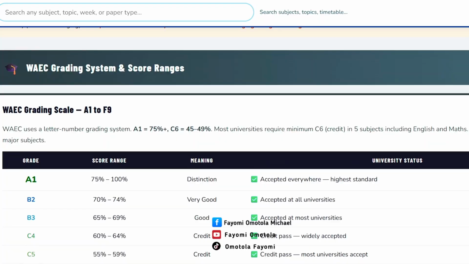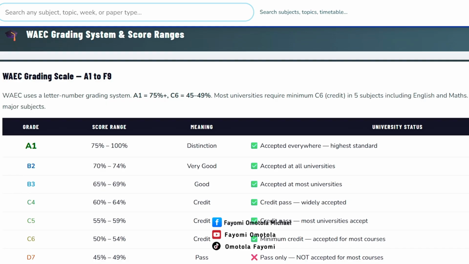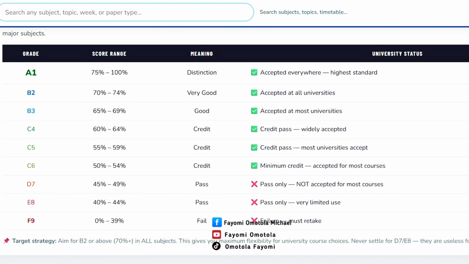So what are the things? The platform explains what we call the WAEC grading system, because for you to write WAEC you need to understand what it's all about, and the strategy. The other time I was talking about strategy, and somebody said I am talking about shortcuts. It's not shortcuts, it's strategy. When you understand what you are going to meet, you know how to prepare for it.